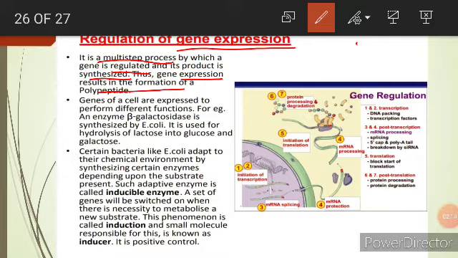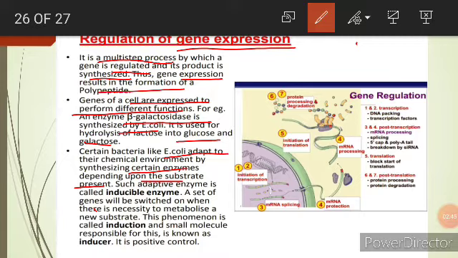The genes of a cell are expressed to perform different functions. For example, the enzyme beta galactosidase is synthesized by E. coli and is used for hydrolysis of lactose into glucose and galactose. Certain bacteria like E. coli adapt to their chemical environment by synthesizing certain enzymes depending upon the substrate present.